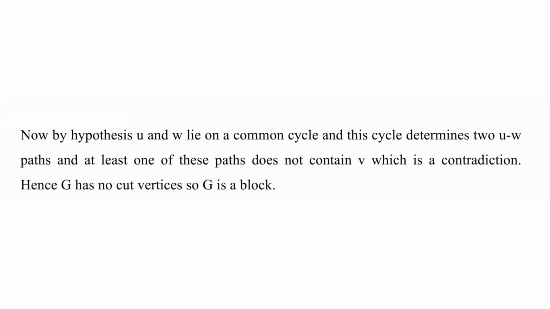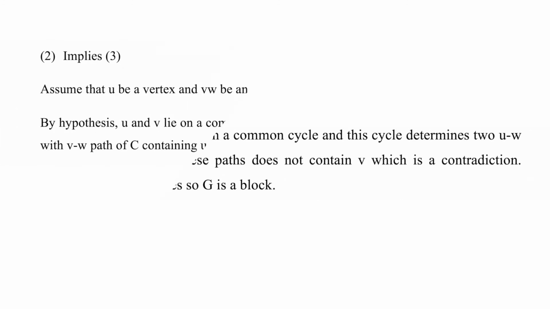Now, by hypothesis, u and w lie on a common cycle, and this cycle determines two uw paths, and at least one of these paths does not contain v. That is a contradiction. Hence, G has no cut vertices, and so G is a block.